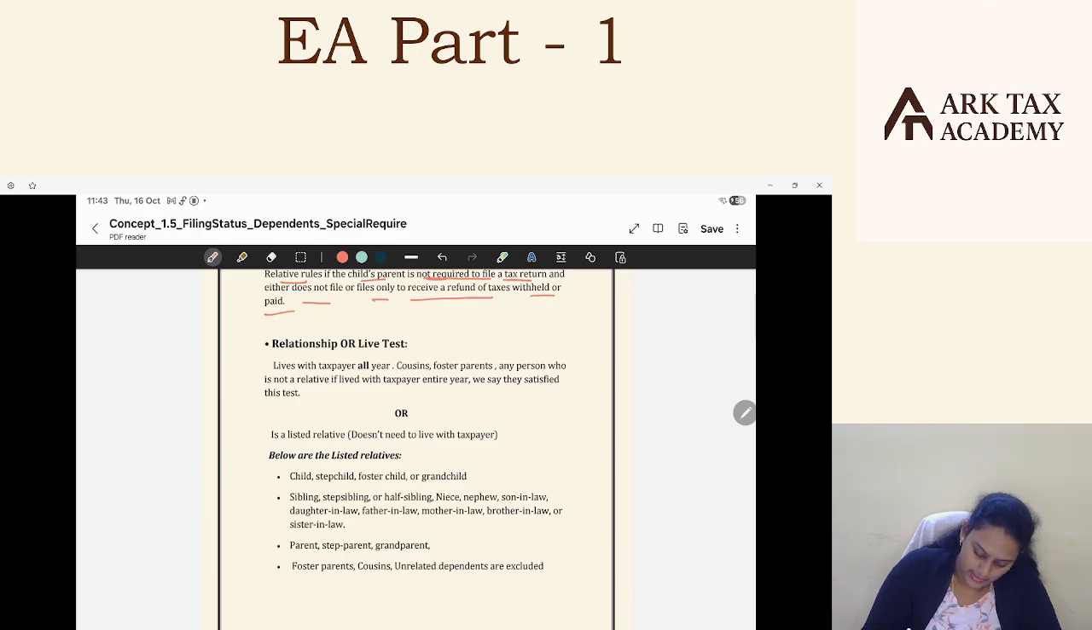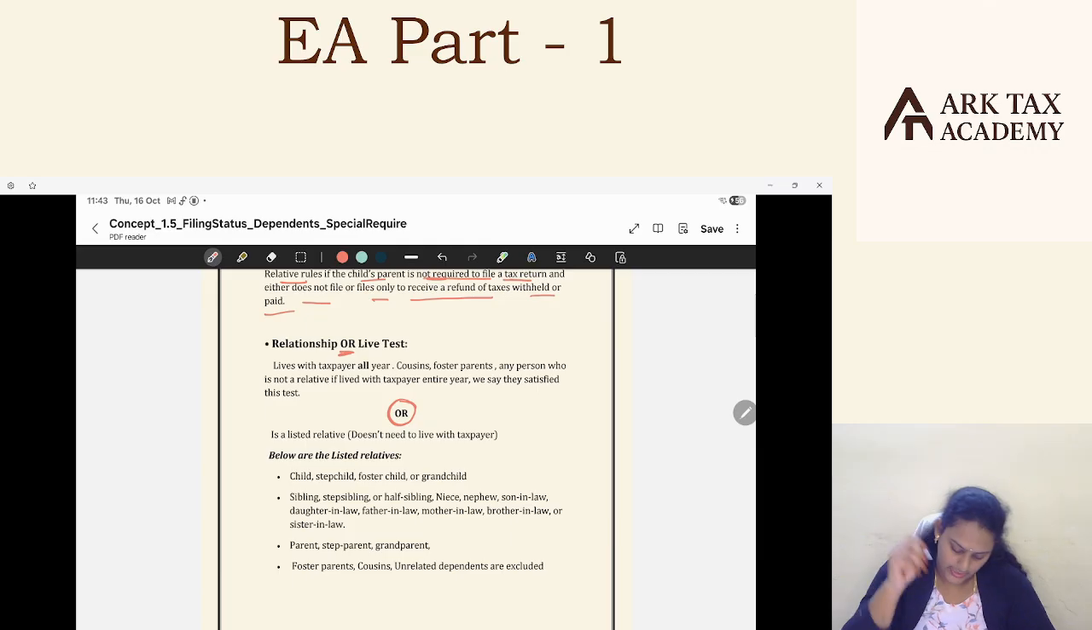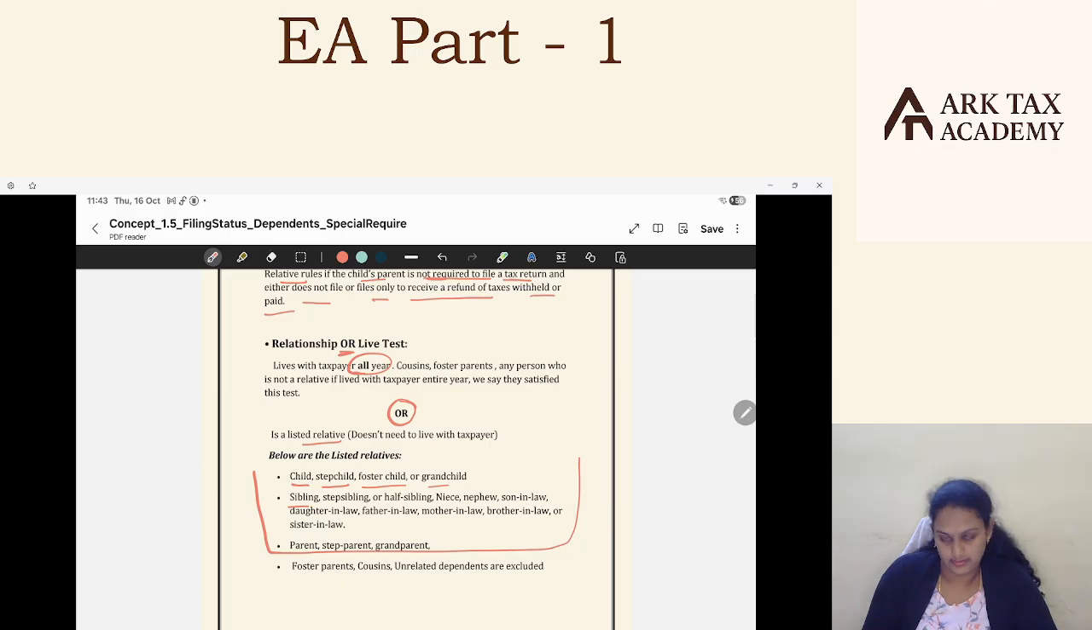Okay. The relationship test or live test. This is an or condition. First thing, they should be either relatives to us, or they should live with the taxpayer for all year. Who are all the relatives here? Stepchild, child, foster child, grandchildren, siblings, nephew, niece, son-in-law, mother-in-law, parents, step-parents, grandparents. These are all the relations. As they are relatives, they satisfy this test without any other things. They satisfy the relationship test.